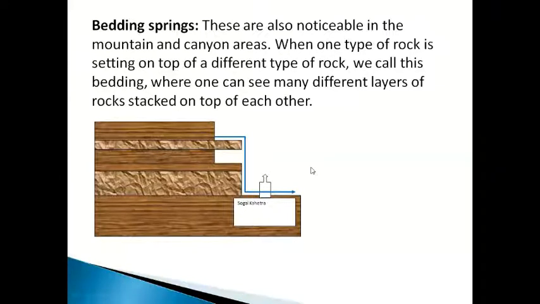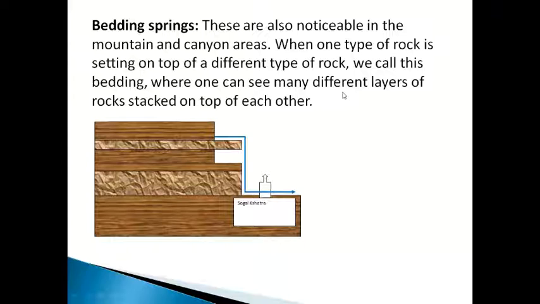Sometimes there will be a bedding spring. Bedding spring means what? Bedding means layers, stratigraphic layers or sedimentation layers. You can see this is one layer, this is one layer, this is one layer. But these layers are of impervious bed. An impervious bed, as you know, will not store the water or transmit the water.